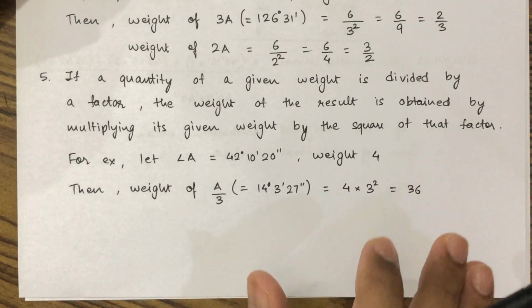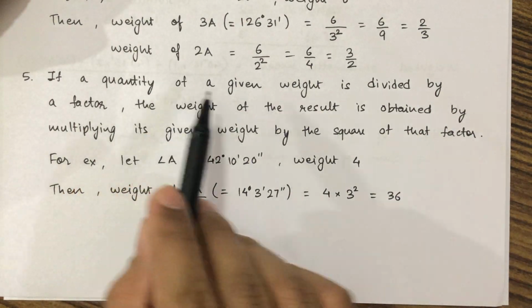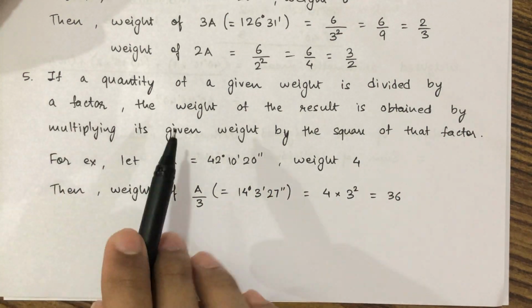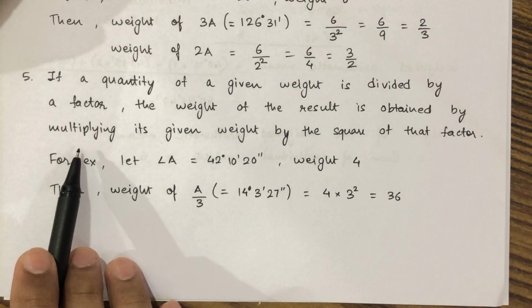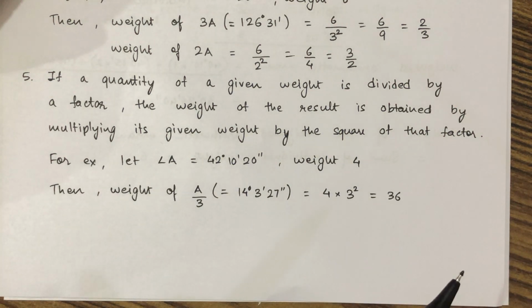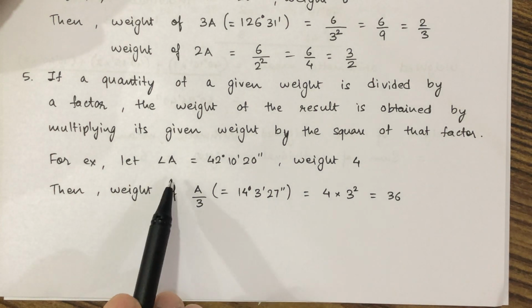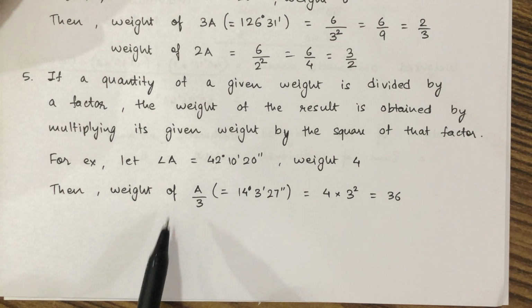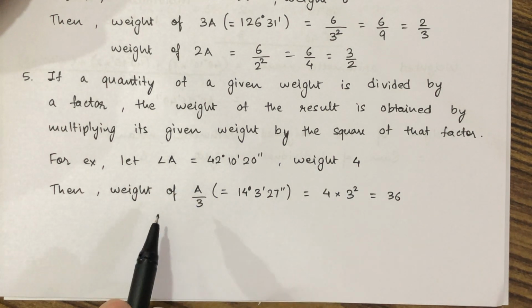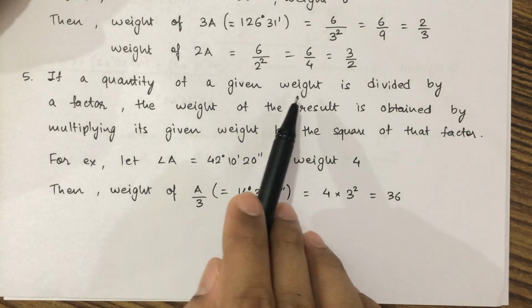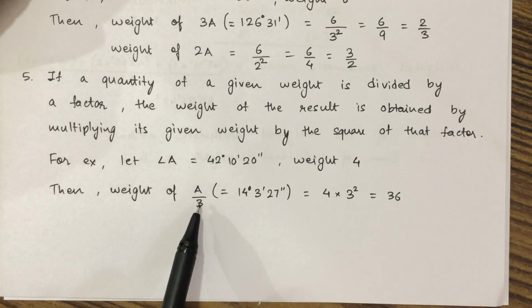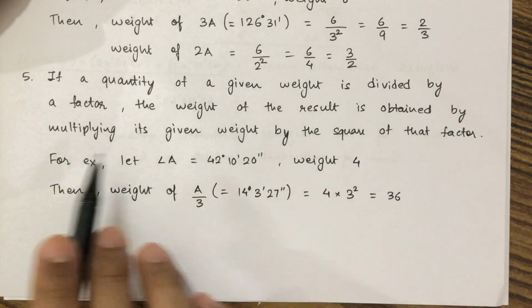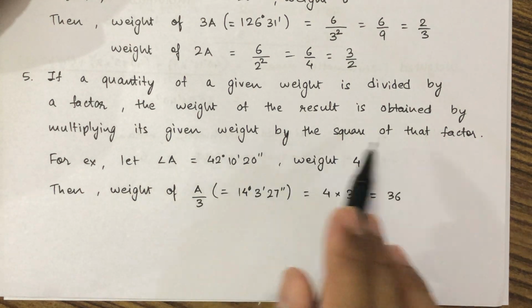Next, the fifth law. It states that if a quantity of a given weight is divided by a factor, the weight of the result is obtained by multiplying its given weight by the square of that factor. Now suppose the weight of angle A is given as 4. Here weight of angle A is 4. So weight of A by 3: the given weight is divided by a factor, here factor 3. So the weight of the result is obtained by multiplying its given weight by the square of that factor.